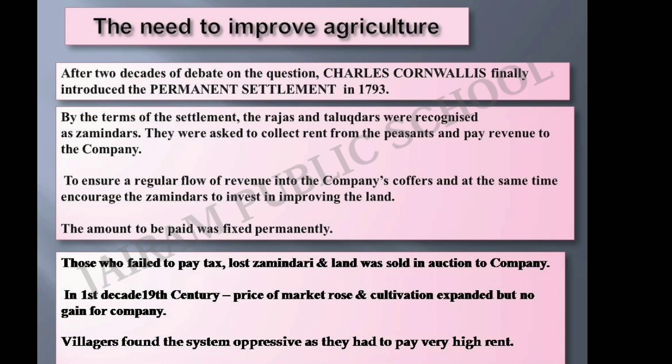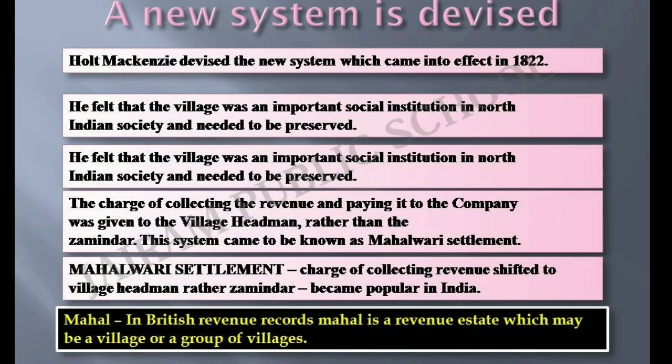Since the revenue demand of the state would not be increased, the zamindar would benefit from increased production from the land. But this system was facing some problem. Those who failed to pay tax lost zamindari and land was sold in auction to the company. In the first decade of the 19th century, the price of market rose and cultivation expanded, but there was no gain for the company. So the local villagers found this system very oppressive, that means a burden, as they had to pay very high rent. Then a new system was devised.